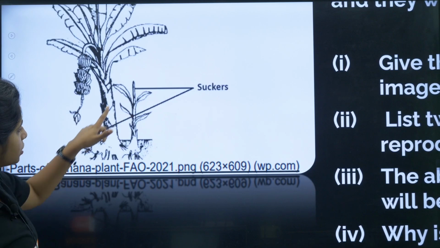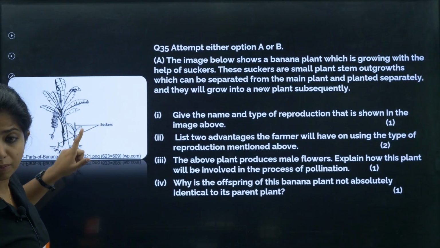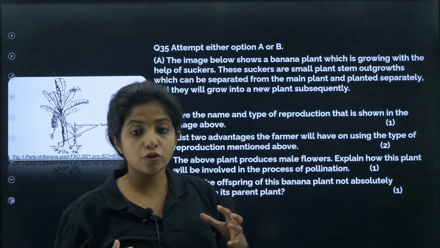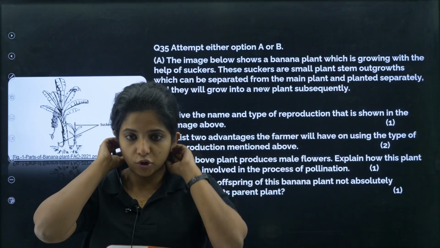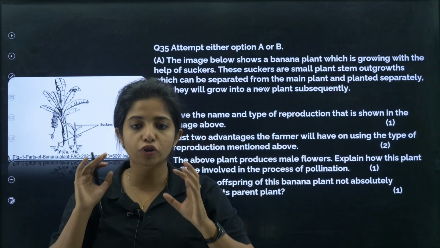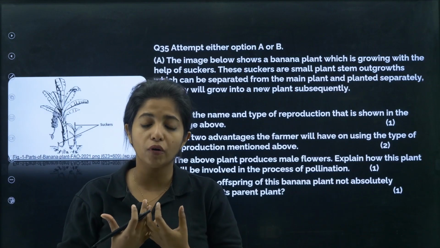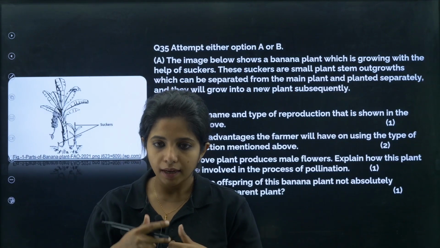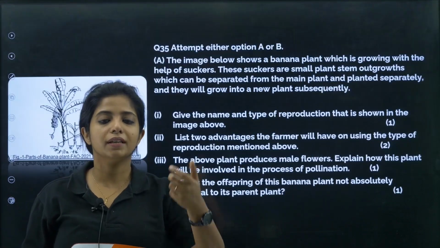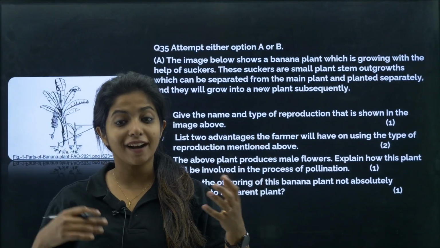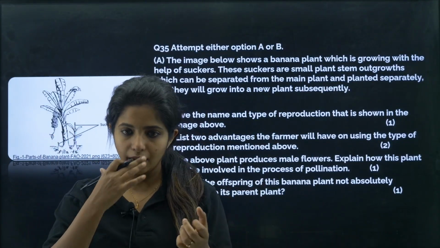You have suckers like this, okay, which is not the actual part which is responsible for reproduction. So, it is a vegetative part, my dear children. Usually, flowers are the ones that are responsible for reproduction to happen properly, because flowers will be having anther and stigma, basically the carpel and the stamen, everything like that.